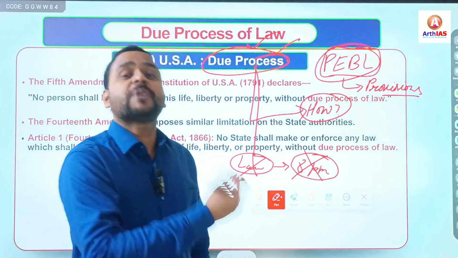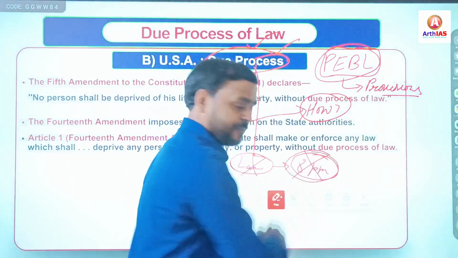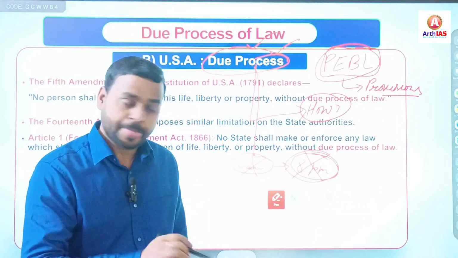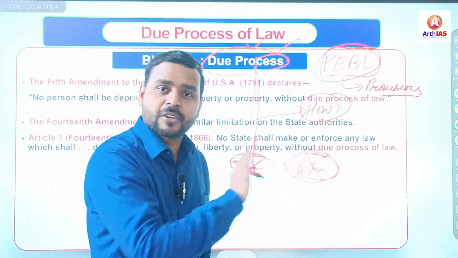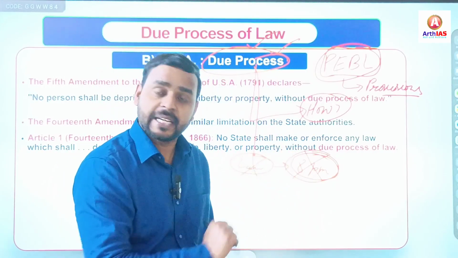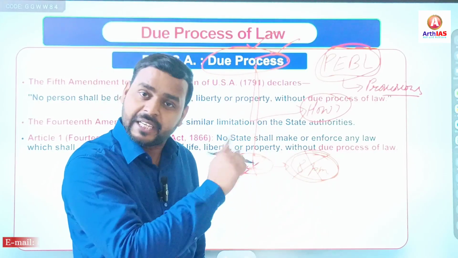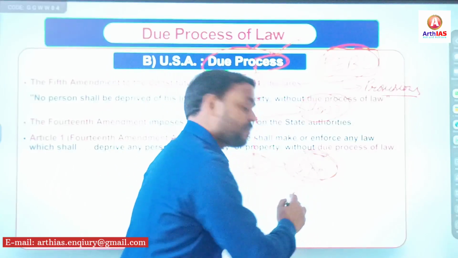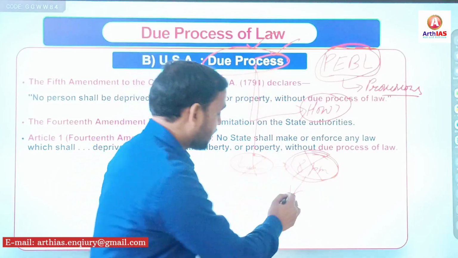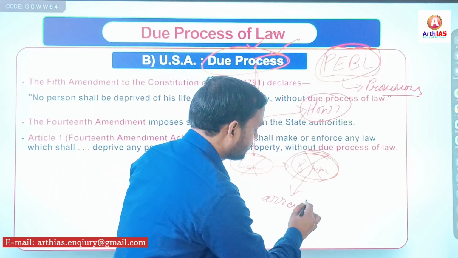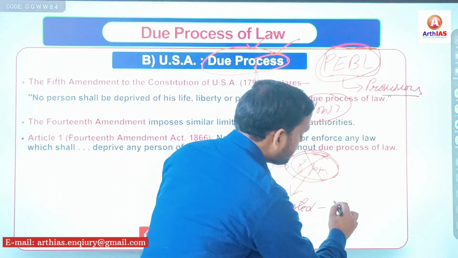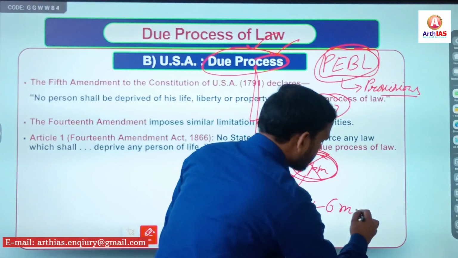But in Britain, suppose such a law is passed that no one is allowed to move outside of his or her home after 8 p.m., and anyone who moves out of his or her home after 8 p.m. shall be arrested and imprisoned for, just as an example, 6 months.